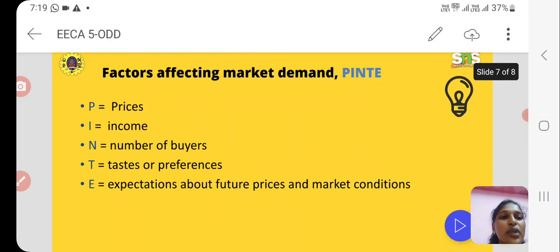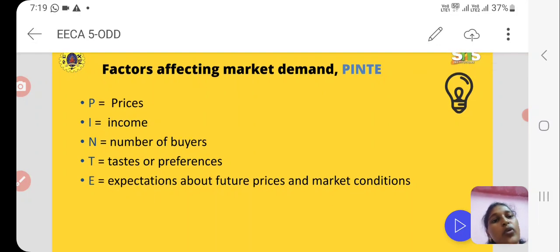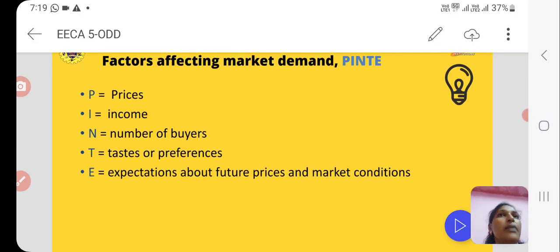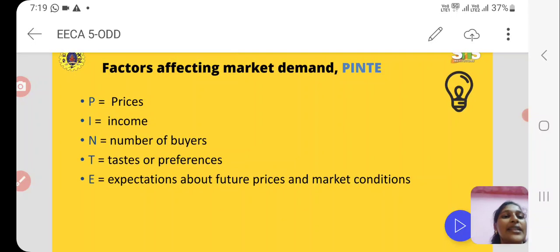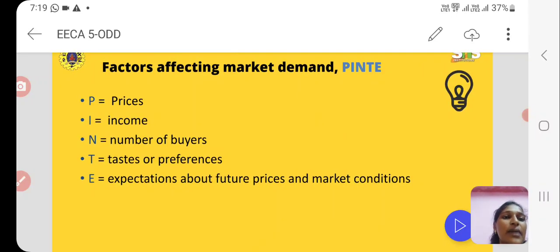So I hope with this video you have a good idea about what is meant by demand, what is meant by law of demand, demand schedule and curve, and what are the factors that affect the market demand.